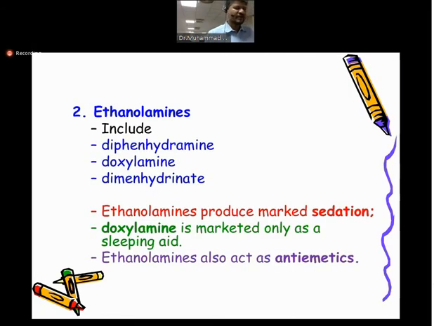The second group after alkylamines is ethanolamines, and it contains diphenhydramine, doxylamine, and dimenhydrinate. They are drugs that have very marked sedation. They are not commonly used nowadays because their sedation power is very high, and a drug like doxylamine is used in the market as a sleeping aid. So the side effect is used as a therapy. People know that whenever they take this anti-allergic, they will have a good sleep.